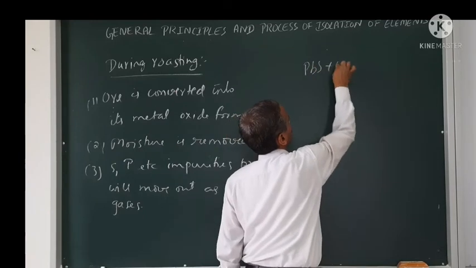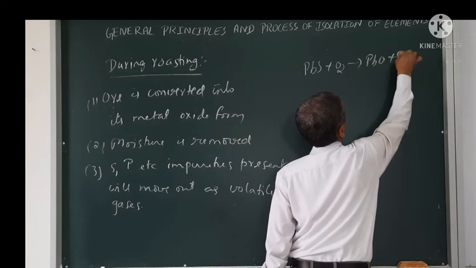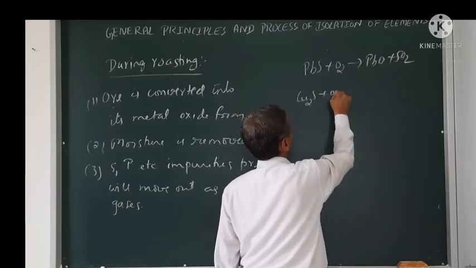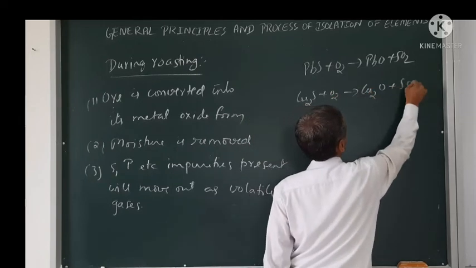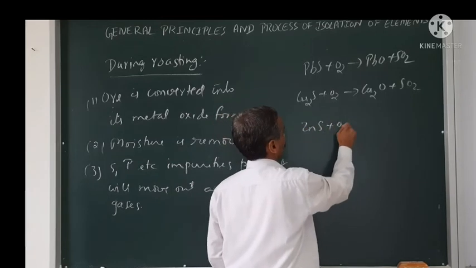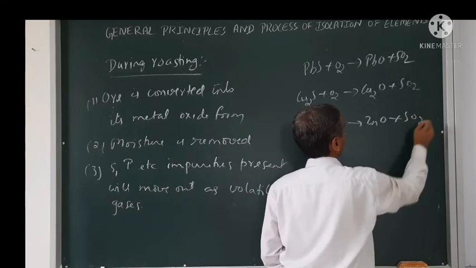PbS plus O2 giving PbO plus SO2. Cu2S plus O2 giving Cu2O plus SO2. Zinc sulfide plus O2 gives zinc oxide plus sulfur dioxide.